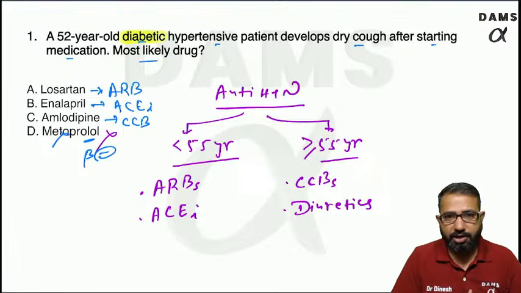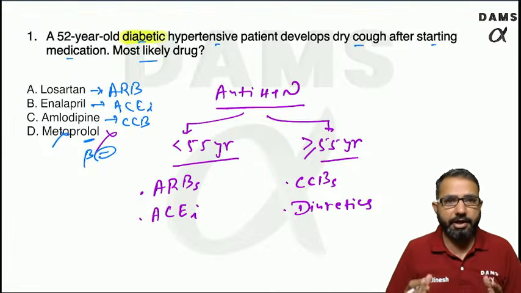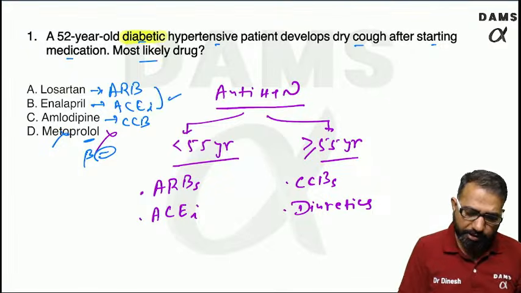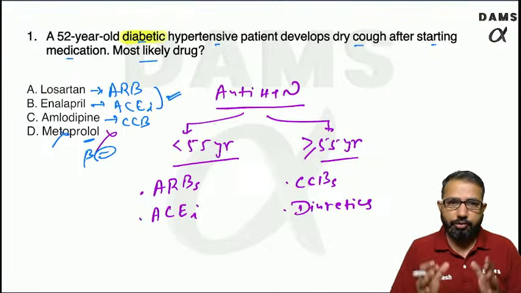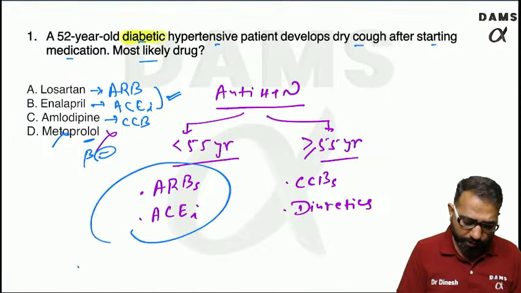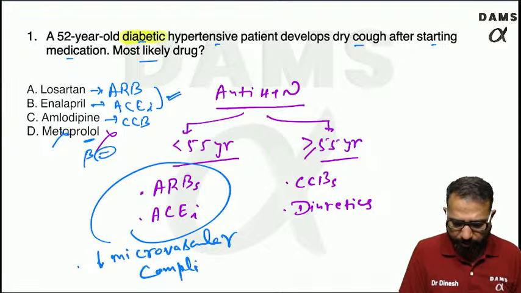Amlodipine is a calcium channel blocker, safe in diabetic patients, but there is no added benefit. But losartan and enalapril, these are RAS pathway inhibitors, and these have benefit in diabetic patients. These drugs decrease microvascular complications in diabetic patients, especially the risk of nephropathies.